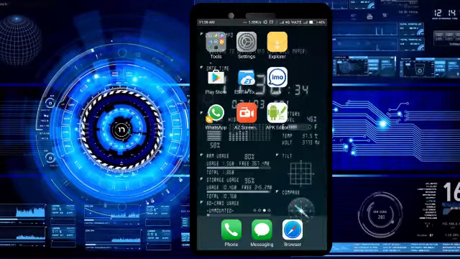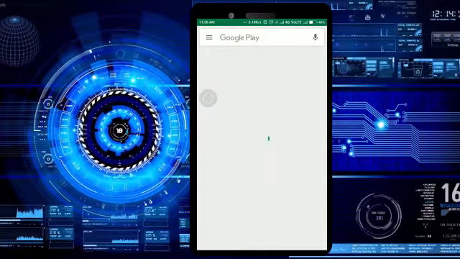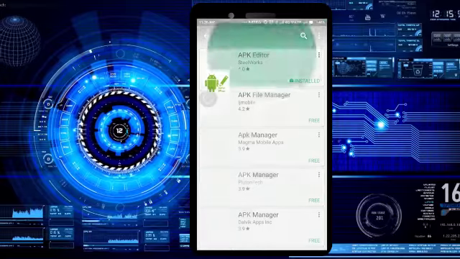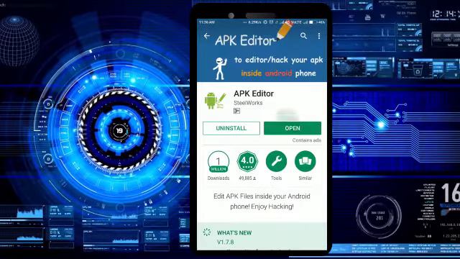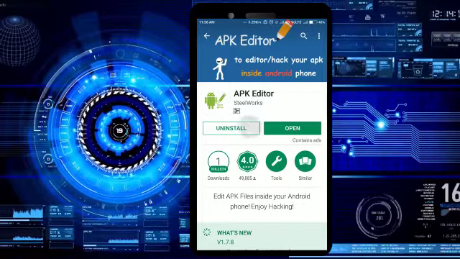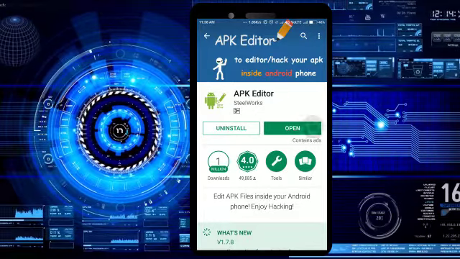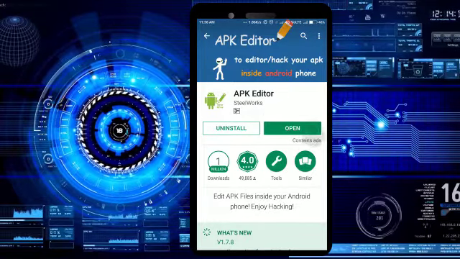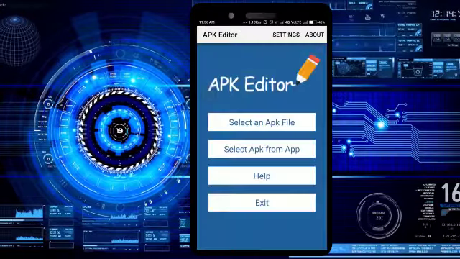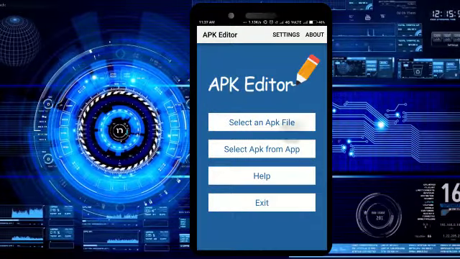Now come to the video, we'll go to Play Store. In this you are required to search APK editor. First APK editor, I have already installed it and downloaded, so you can see the name APK editor and icon. So we'll open this app. Then we'll select APK from app.